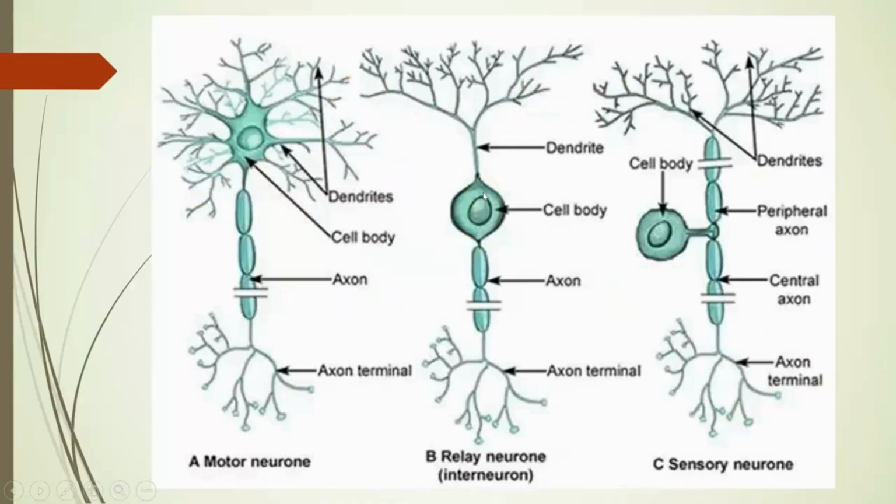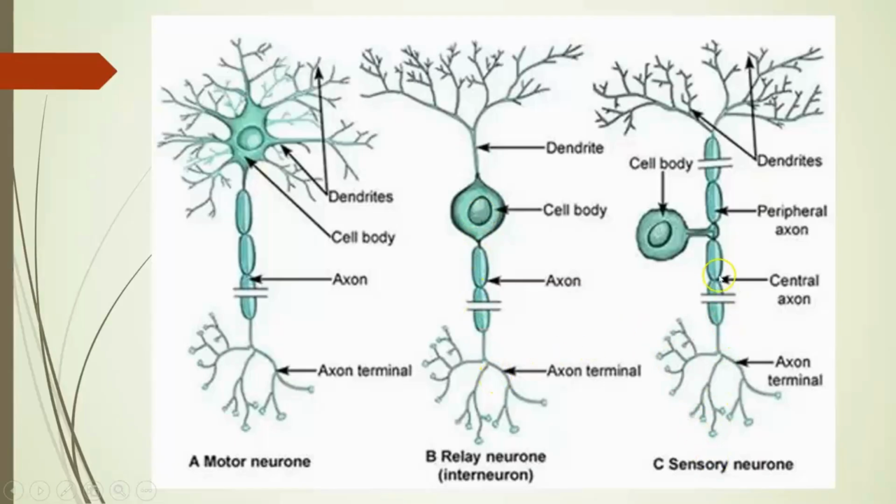Okay. Now, these are the different types of neurons. We have three types of neuron, that is motor neuron, relay neuron and sensory neuron. The structure is different between the three neurons because the structure of the neuron is according to its function. In the motor neuron, it shows the structure which we learned in the previous slide, and in the relay neuron, you see the position of the cell body gets changed. The dendrite is at the top, with the cell body in between the dendrite and the axon.